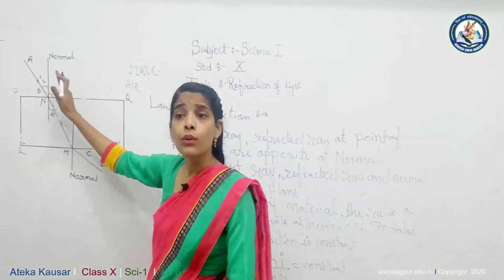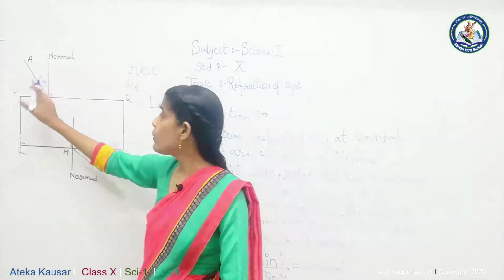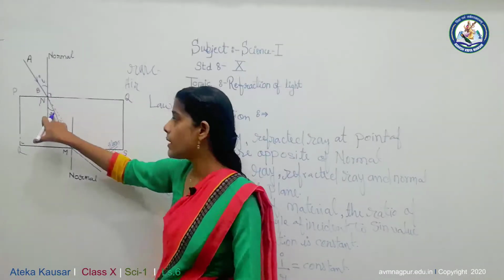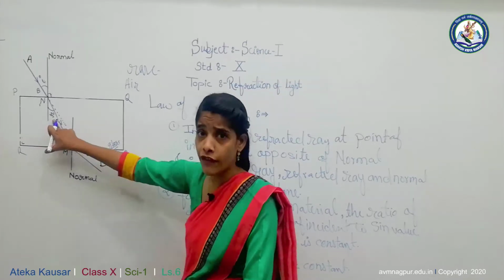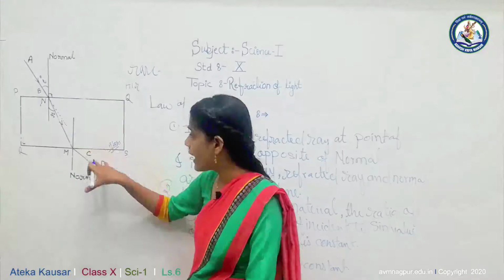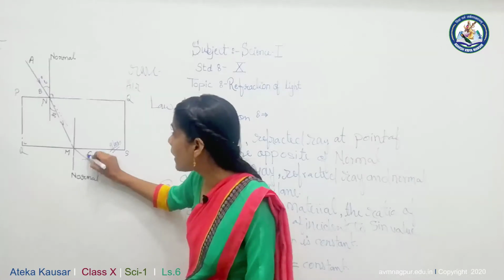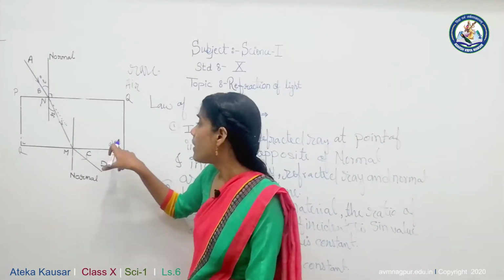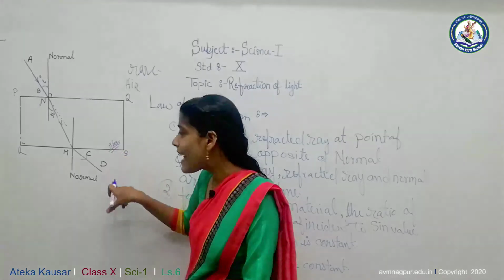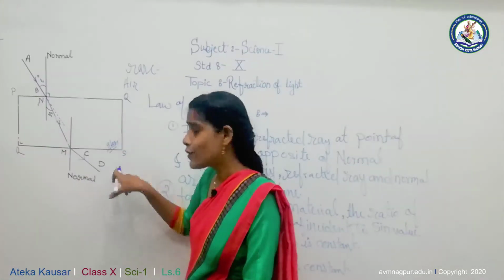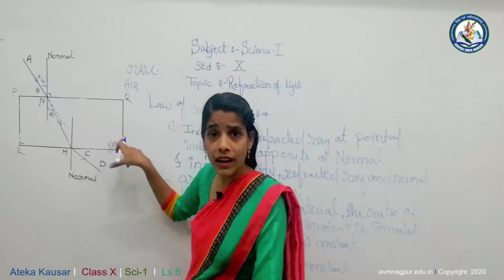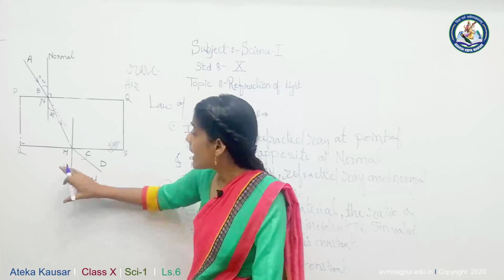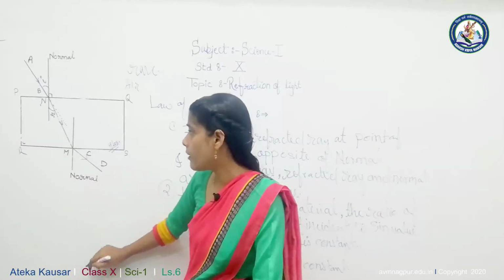It's bent towards the normal. Here you can see that the angle of incidence must be greater than the angle of refraction. On the other hand, when the light is coming out from that glass, meaning light enters from a denser medium to a rarer medium, from glass to air, it bends away from the normal.